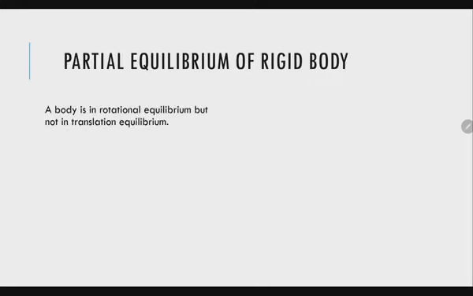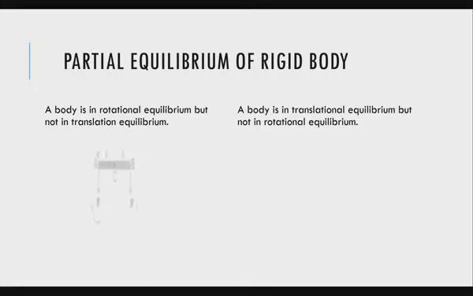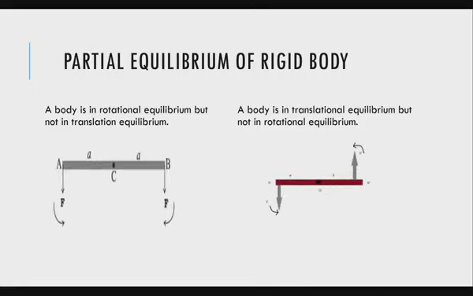Next is partial equilibrium. What is partial equilibrium? It means the body is said to be in partial equilibrium if either it is in the rotational equilibrium but not in the translational equilibrium, or it is in the translational equilibrium but not in the rotational equilibrium. So, first one is, we can see here net force, or we can say total force is not 0.